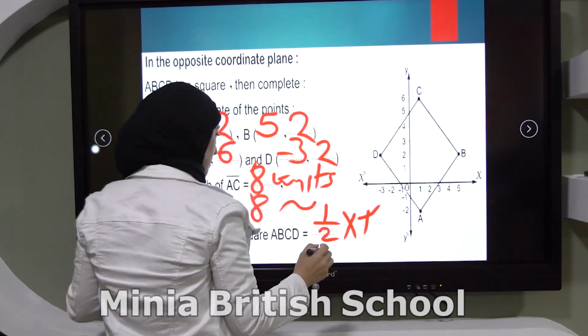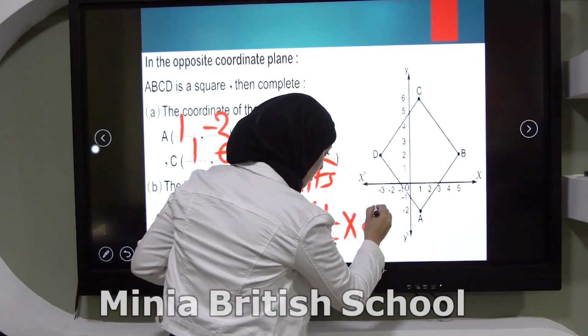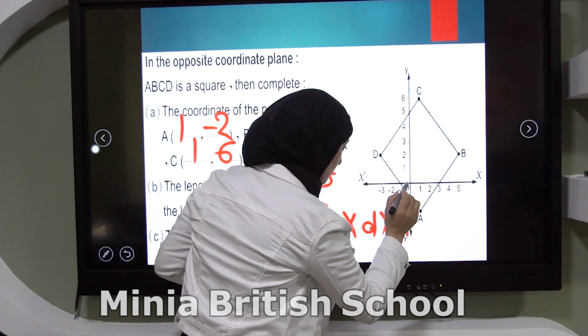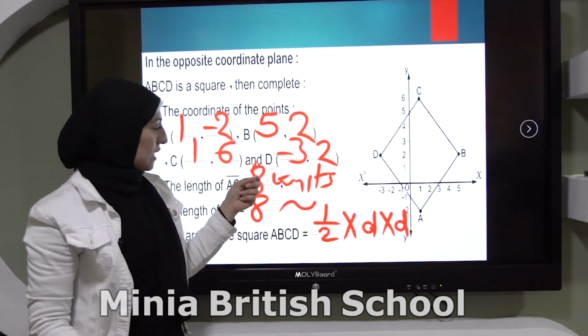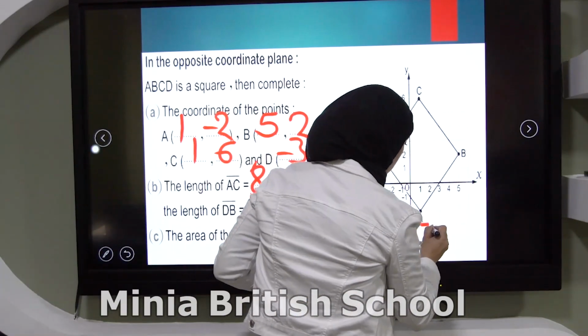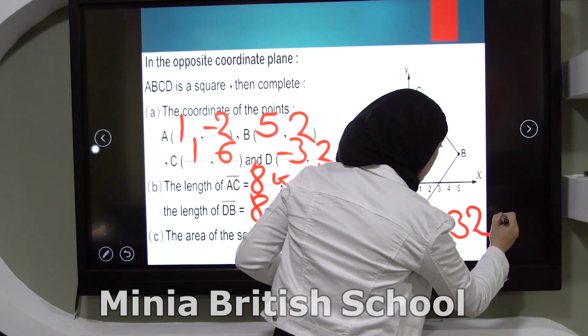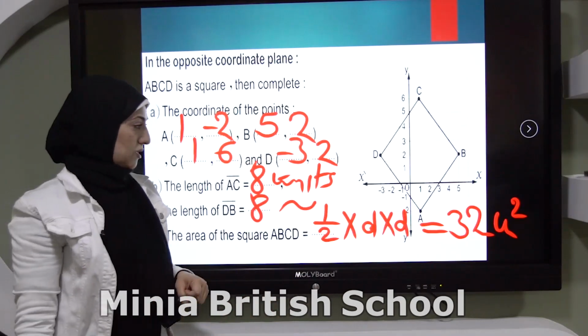Or I can say, because I don't have enough space here, D times itself, or times D. So, the first diagonal 8. 8 times half, 4 times 8 equals 32 squared units.